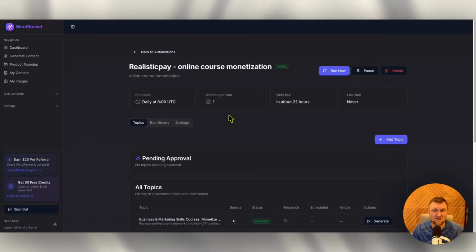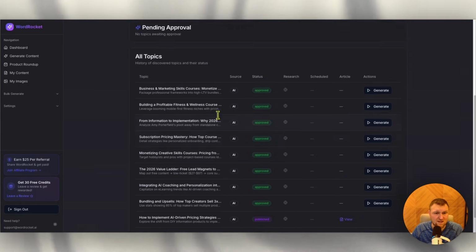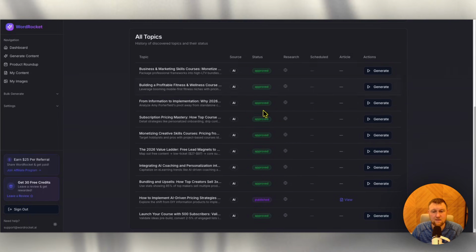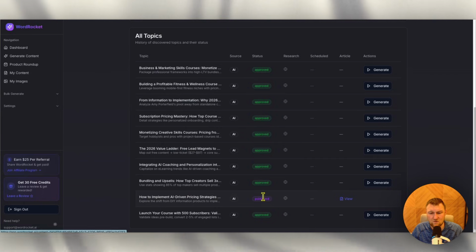So here are the topics. Just like that, it already found topics for us based on our site, based on our sitemap. And because of the selection that we made, auto approval, it means that it's going to approve all of these, right? And it's actually published one: how to implement AI-driven pricing strategies. We can go and view this. It says it's been published. We'll go and take a look at that.